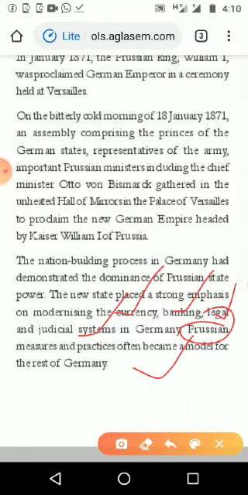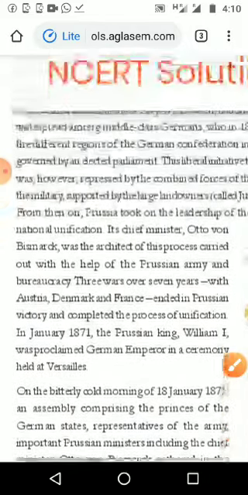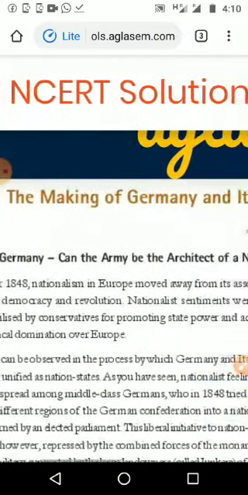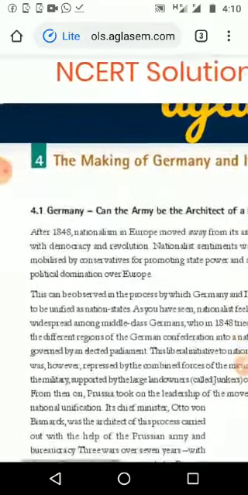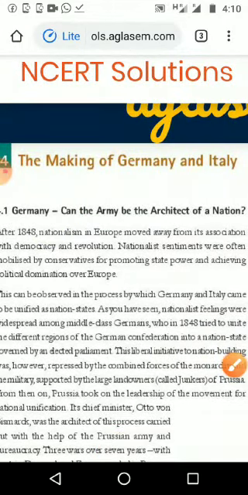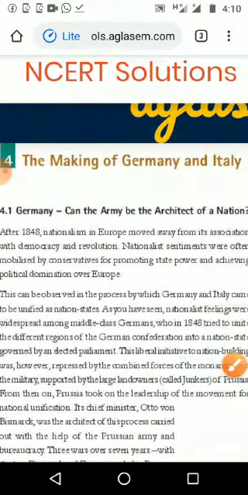So we can see 3 points. Only 3 points are there. The first one is starting with 1848. In 1848, the nationalism feeling was improving in the European continent, not only in one part, everywhere, and in that, two ways of thinking